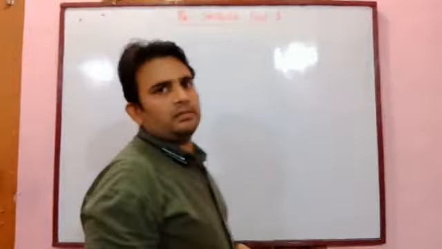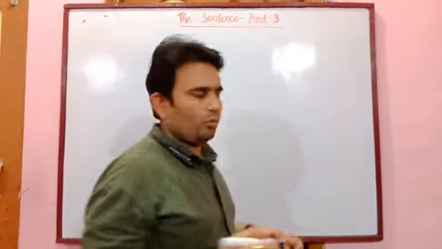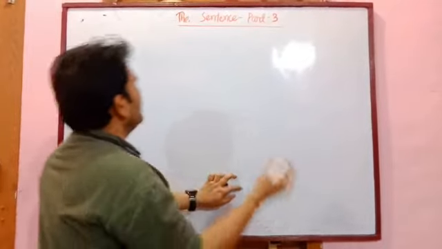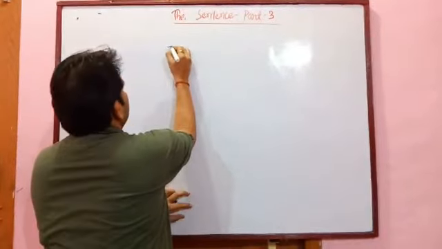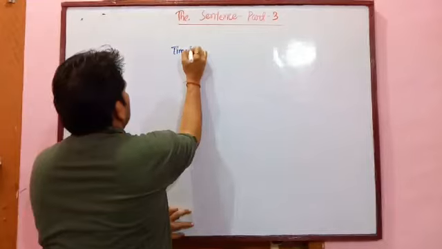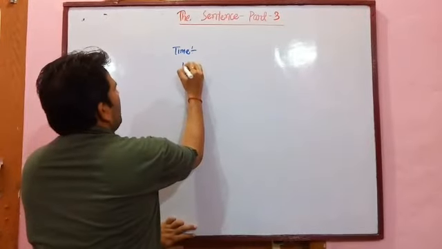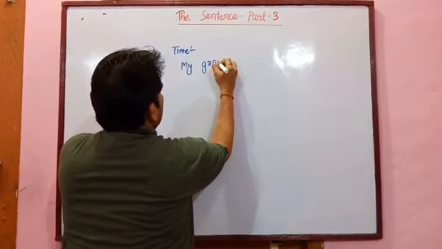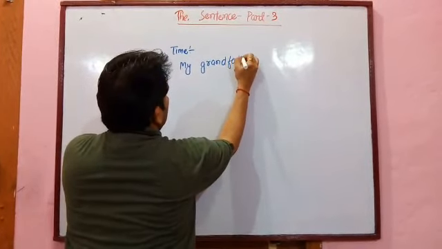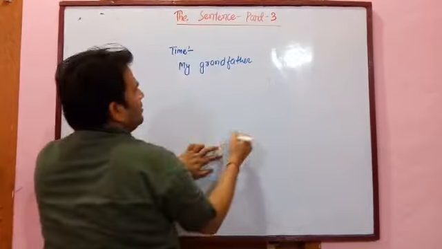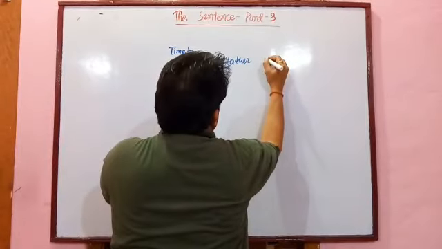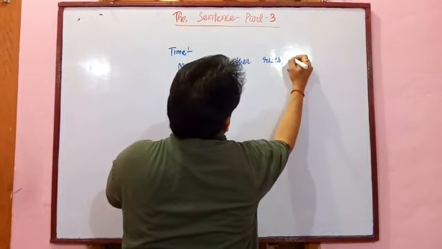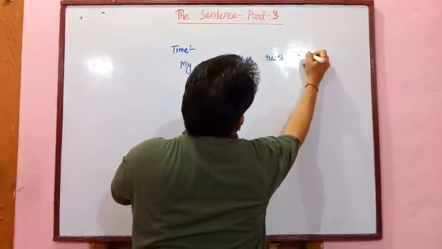To get the time in a sentence, we ask a question with the help of when. See the example of time. My grandfather rises in the morning.